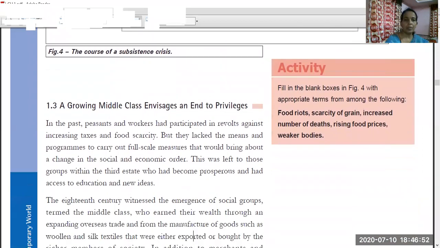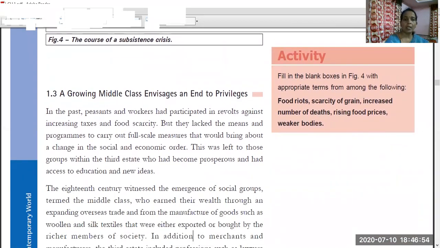The next point we will see here: a growing middle class envisages an end to privileges. The new middle class was seeing the opportunities and possibilities of the new world, the new era. It was because of this that the middle class grew here.